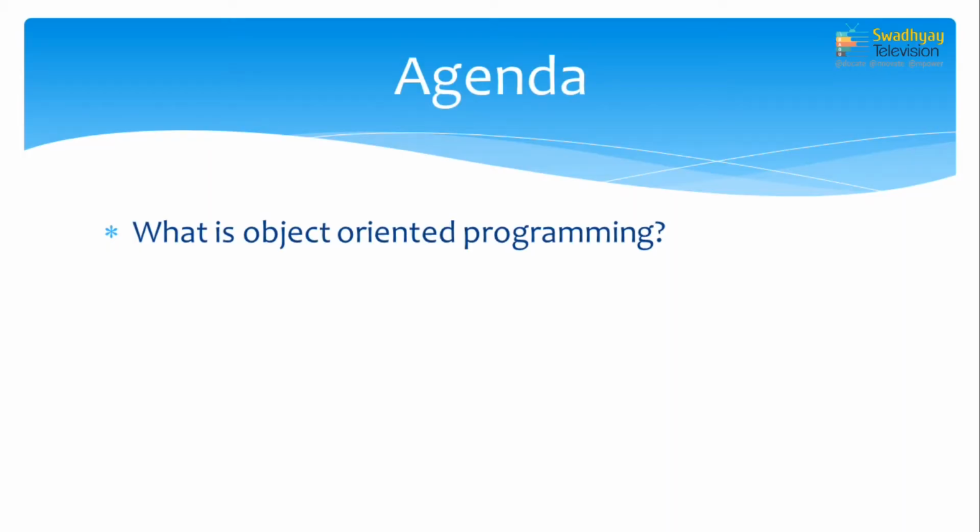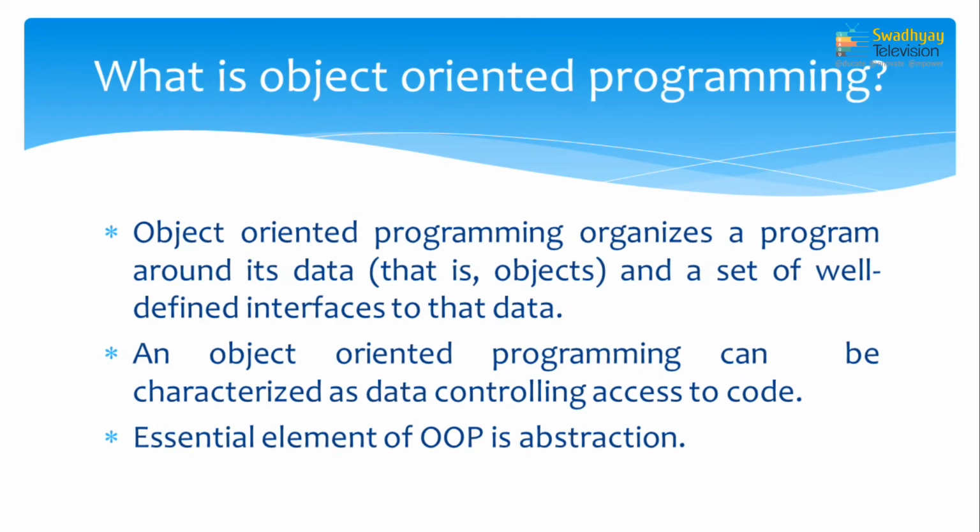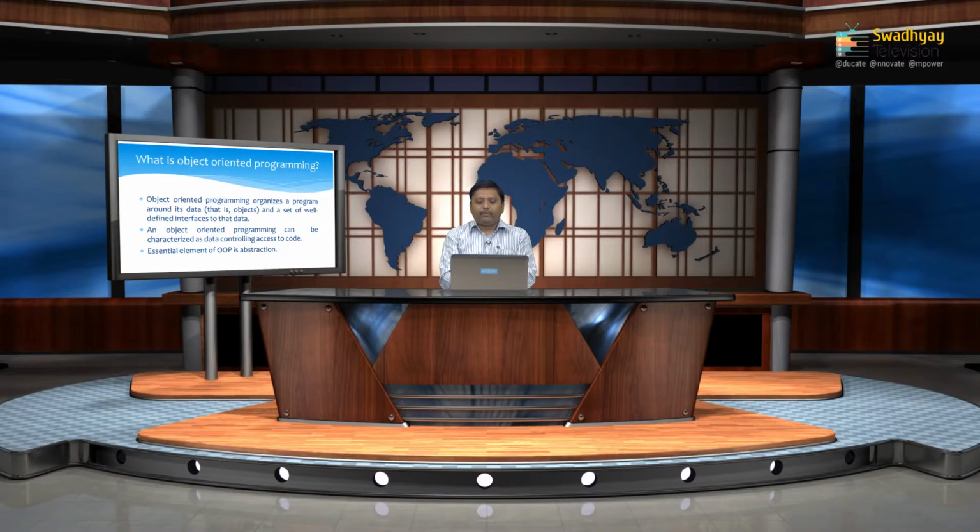So, we start with what is object oriented programming, then we discuss basic concepts of object oriented programming, and in the last we discuss what are the benefits of object oriented programming. So, let us start with what is object oriented programming. Object oriented programming organizes a program around its data or objects and a set of well defined interfaces to that data.